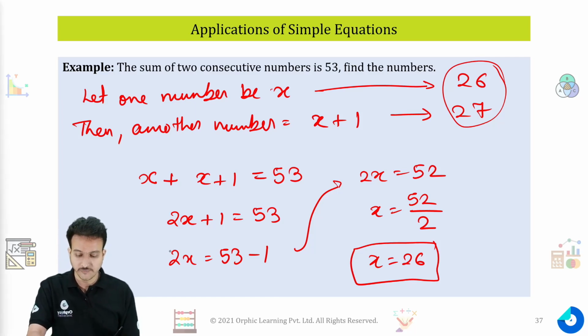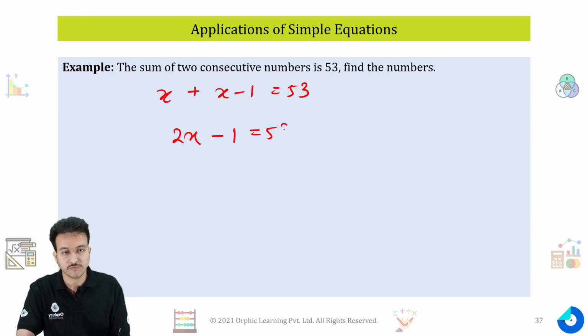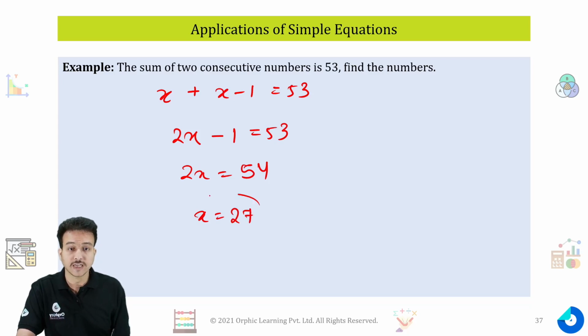Let's say if you take x minus 1 in case of x, you will say x minus 1, then the addition of these two will give you 53. Again you come up with the answer 2x minus 1 is equal to 53. 2x is equal to 54. X will come out to be 27 this time.